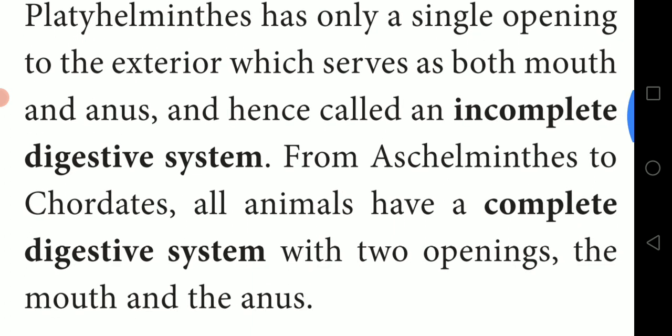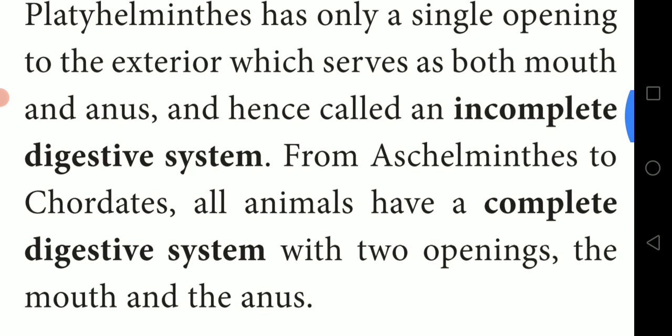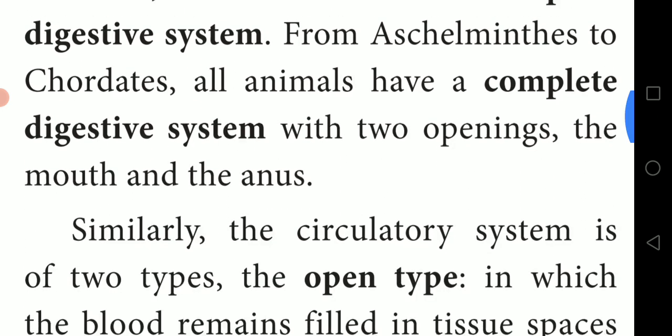From Aschelminthes to chordates, all animals have complete digestive systems, because they have two openings. One acts as the mouth and the other acts as the anus. Whereas Platyhelminthes have only one opening, which acts as both mouth and anus.